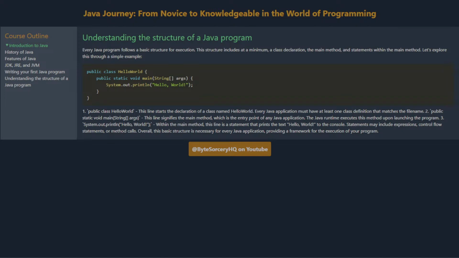3. System.out.println("Hello World"). Within the main method, this line is a statement that prints the text Hello World to the console. Statements may include expressions, control flow statements, or method calls. Overall, this basic structure is necessary for every Java application, providing a framework for the execution of your program.